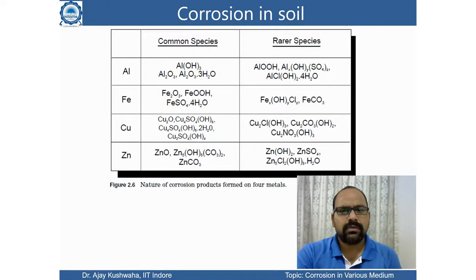But sometimes, depending upon the nature of the soil, it may produce this kind of AlOH or Al(OH)x, SO4 species. So depending on whether sulfur content is there, the reaction could be different, and this kind of species can also be produced. Similarly, if iron is there, then Fe2O3 or this kind of species are possible. Similarly, the copper and zinc case. So the nature of the corrosion product forms from these different metals.